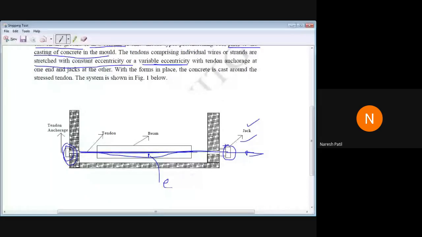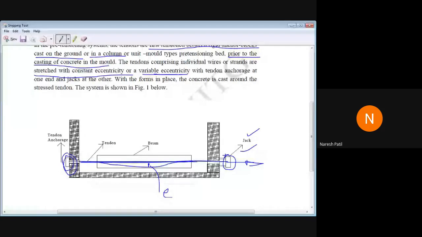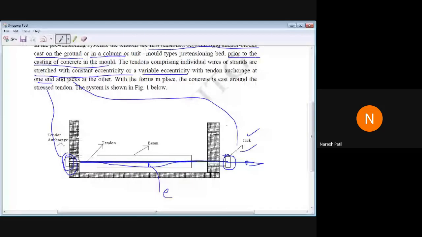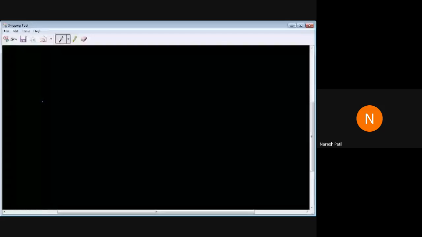So that's what is given here. Stretch with constant eccentricity or variable eccentricity with tendon anchorage at one end, and jack at the other end. With the formwork in place, the concrete is cast around the stretched tendon. Then what will happen? In the formwork, the cable will be stretched and the concrete will be placed. So that's what is given. Concrete is cast around the stretched tendon. So this is called the pre-tensioning system, which is mentioned in the figure.